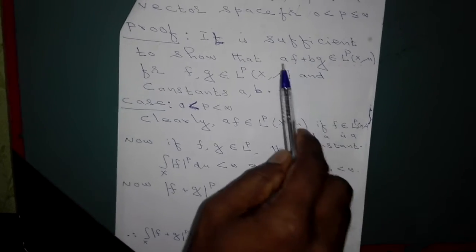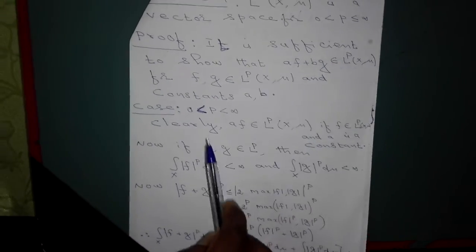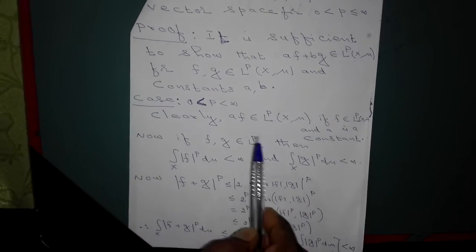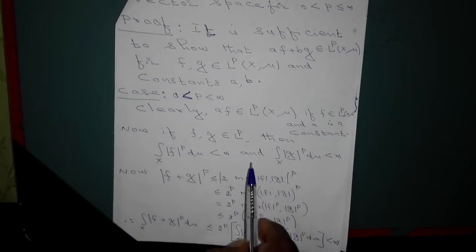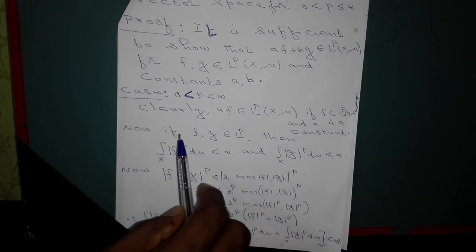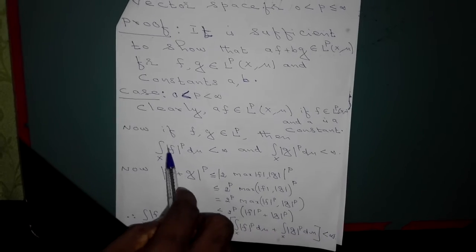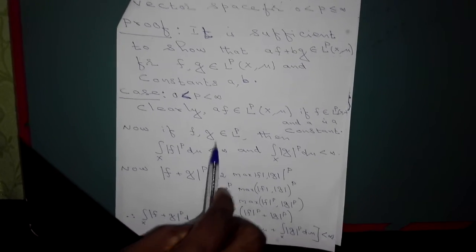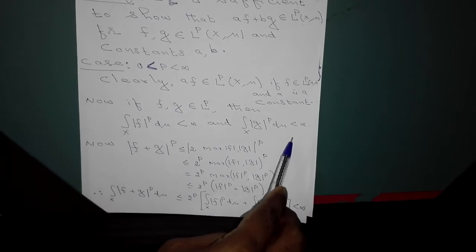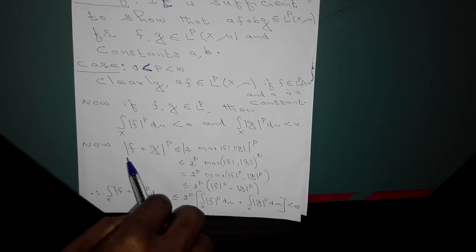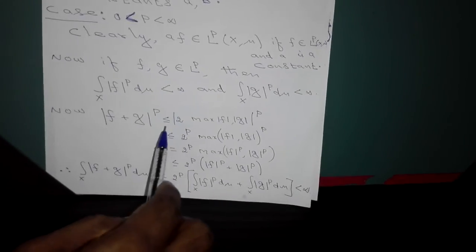So in order to check whether af + bg is in L^p(X, μ), it is sufficient only to check that if f and g are in L^p(X, μ), then f + g is in L^p(X, μ). But you already know, if f is in L^p, then the integral over X of |f|^p dμ is less than infinity, and the integral over X of |g|^p dμ is less than infinity. They are finite because they are in L^p. Now let us look at |f + g|^p. Let us get an estimate of this.